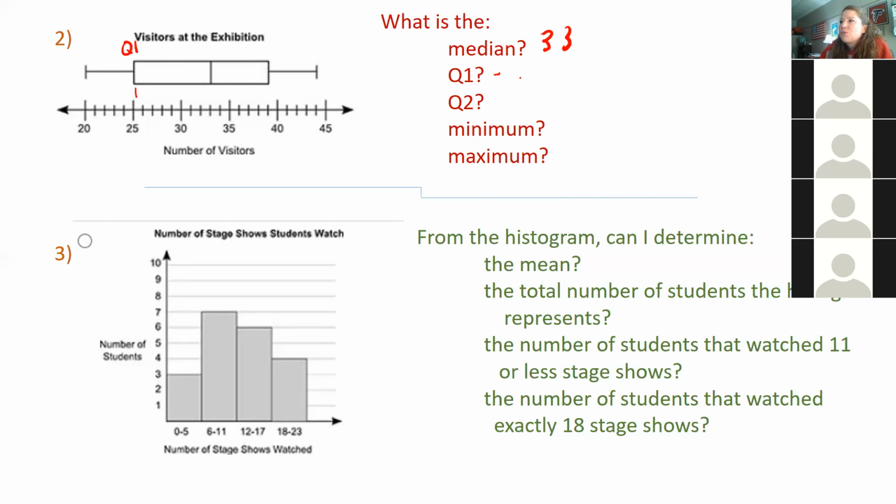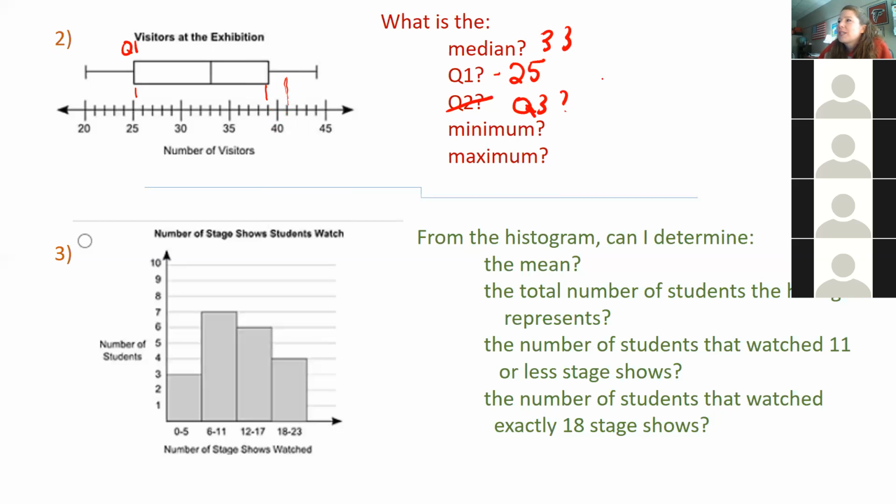So what would Q2? Actually, the median is Q2. So I've already found 3 mistakes on this PowerPoint. This should say Q3, which is the upper quartile. What's the upper quartile? 41. 40? Yeah, 41. 39. Well, it's 39, right, London? Yeah. Oh, yeah, so 41 would be right here, right, Jude?